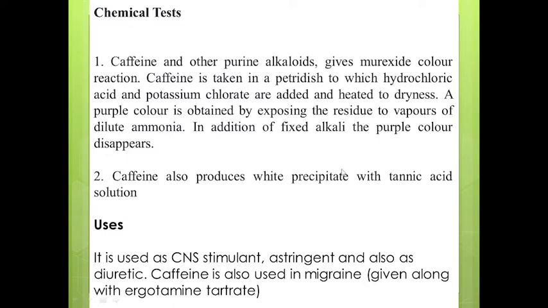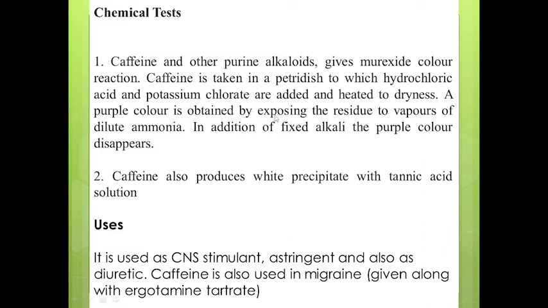Now chemical test. Caffeine and other purine alkaloids give a red color reaction. Caffeine is taken in a petri dish, to which hydrochloric acid and potassium chlorate are added and heated to dryness.